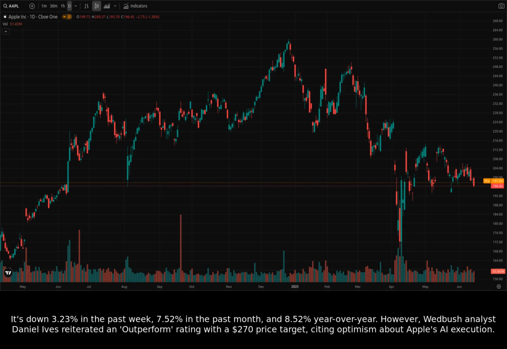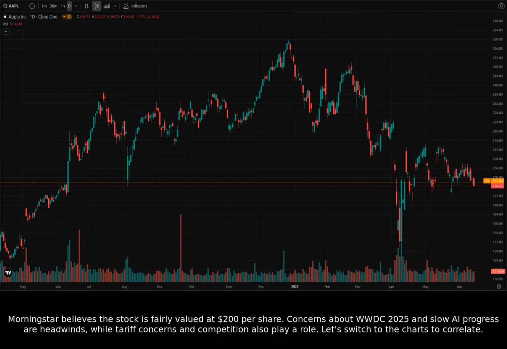However, Wedbush analyst Daniel Ives reiterated an outperform rating with a $270 price target, citing optimism about Apple's AI execution. Morningstar believes the stock is fairly valued at $200 per share. Concerns about WWDC 2025 and slow AI progress are headwinds, while tariff concerns and competition also play a role. Let's switch to the charts to correlate.